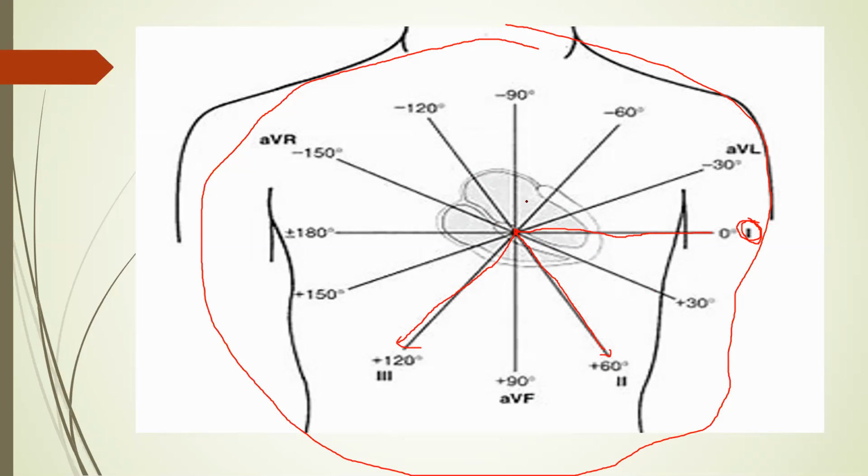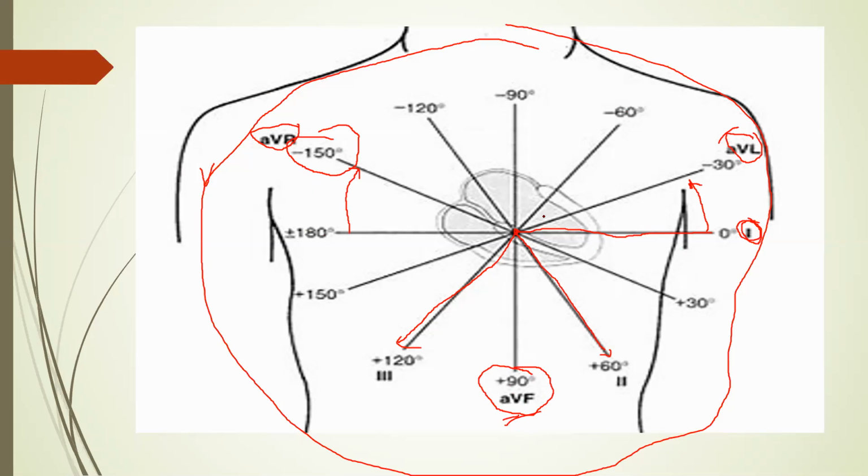Now about AVR, AVL and AVF. AVR has its positive electrode at the right upper limb, and its position is on the right side, minus 30 degrees from the horizon, or say minus 150 degrees. It is at minus 150 degrees on the right side. Now AVL has its positive electrode at the left upper limb, and its position is minus 30 on the left side. And AVF has its positive pole at the left lower limb, and its position is plus 90.